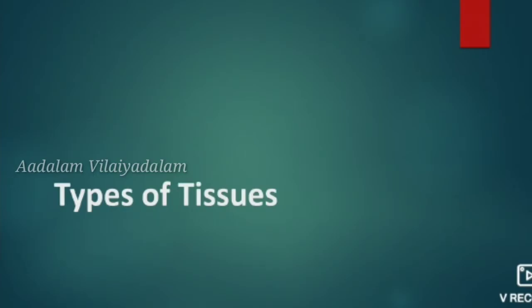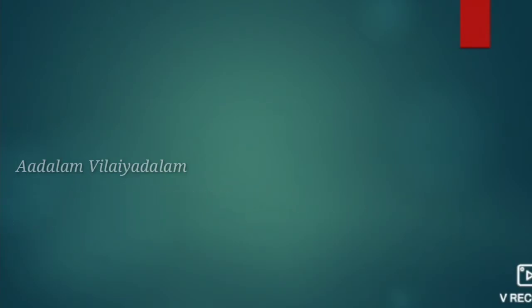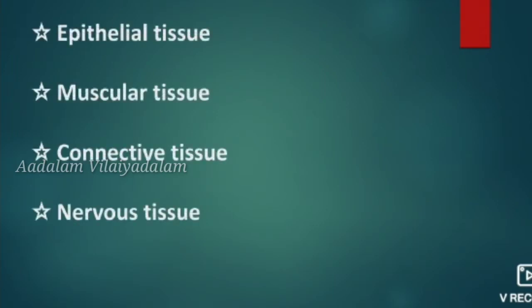Simple tissues are made up of the same kind of cells, and complex tissues have different kinds of cells present. Based on their structure and functions, the tissues can be classified into four types.